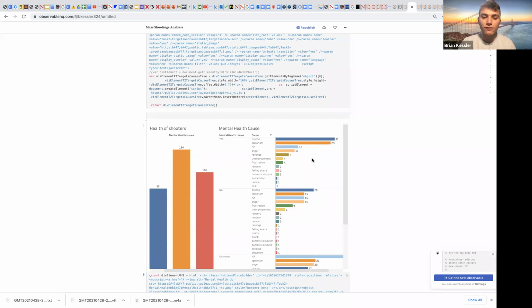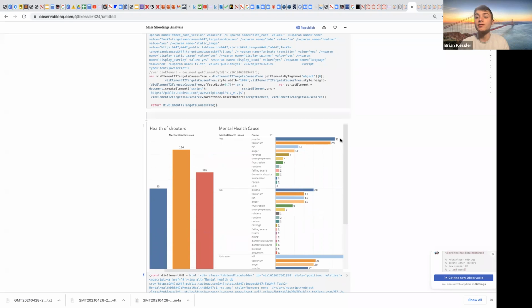But when we look at the causes for people that do have mental health issues, we can see that many of them are psychopaths, which lines up with that. But a lot of them are actually terrorists. And so what we can see, which is our insight here, is that terrorist motivated shootings are about 50% more likely among people who do have mental health issues than those who don't.